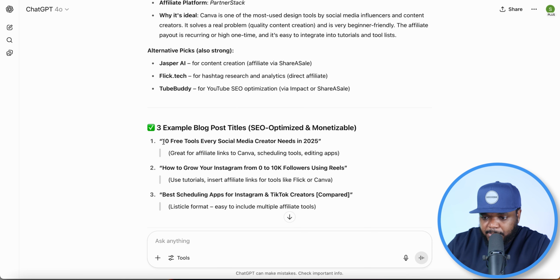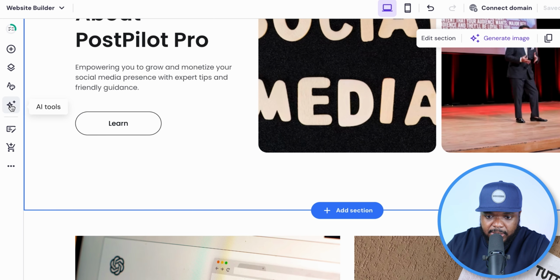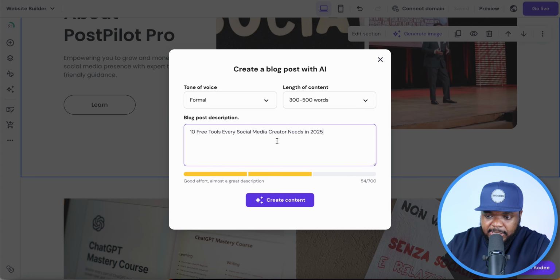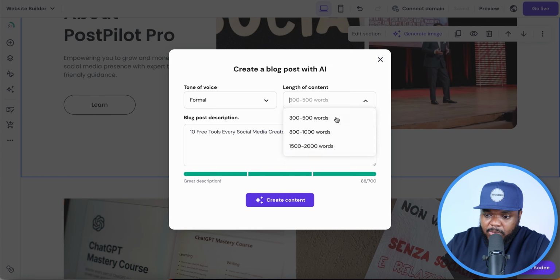Because if I just copy this title, go over to Hostinger, click on AI tools. From here, I can click on the AI blog generator, paste the title that I got from ChatGPT in there just like this. Select the amount of words that I want to go with. I would normally recommend between 800 to 1000. So let's select 800 to 1000 and click on create content.